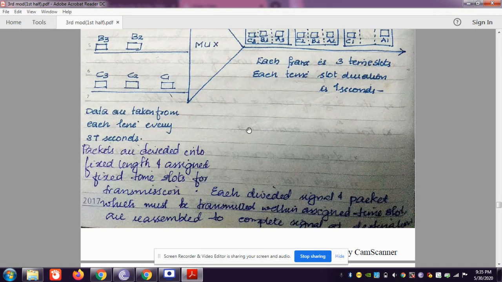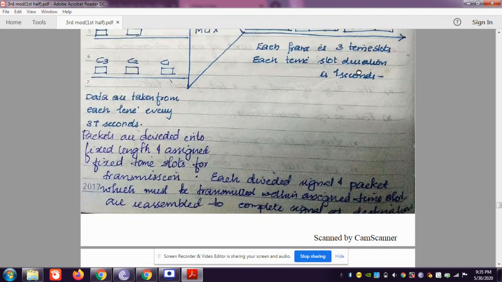Each divided signal and packet, which must be transmitted within assigned time slots, is reassembled into the complete signal at the destination. So here it is transferred in frames, and this is reassembled at the receiver.